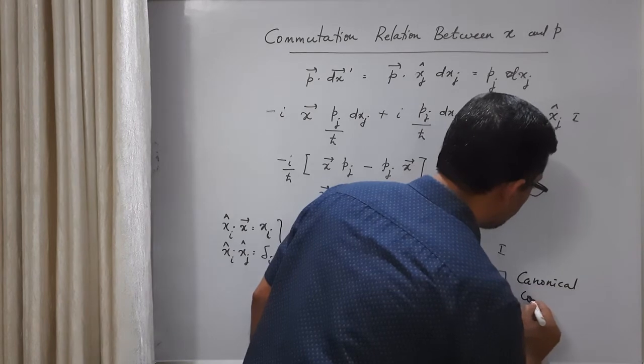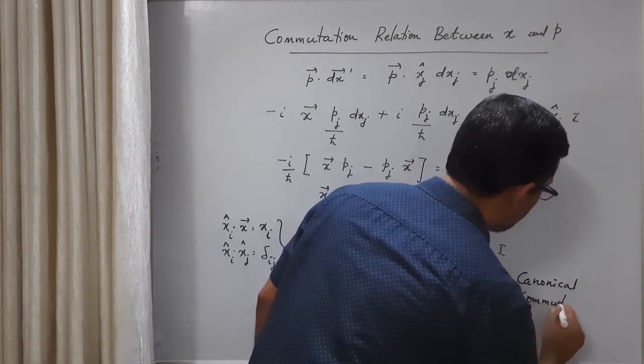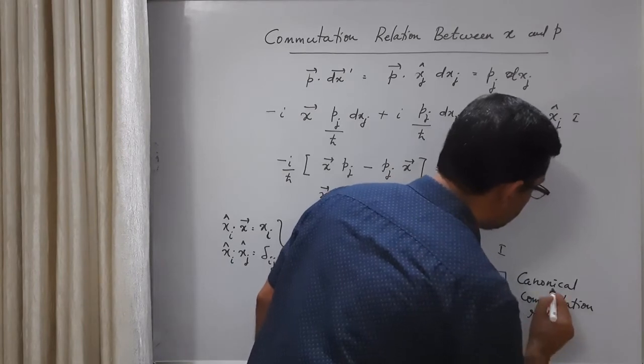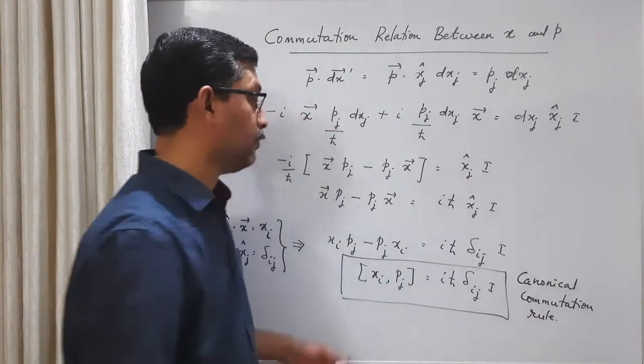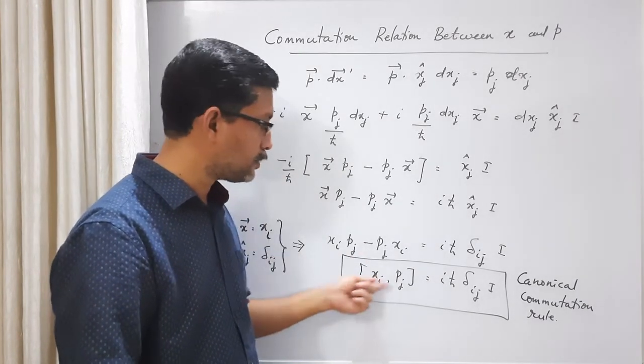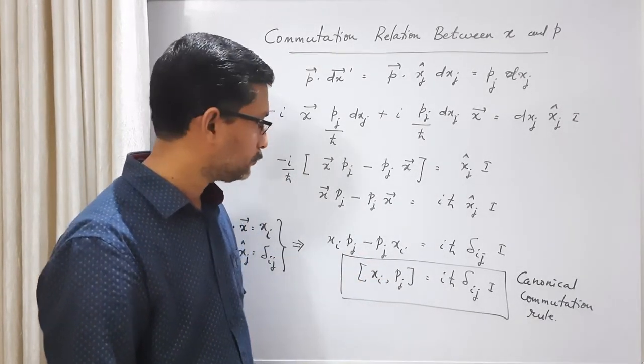Canonical commutation rule, or we can also say it's a commutation rule between canonically conjugate variables, position and momentum. Okay.